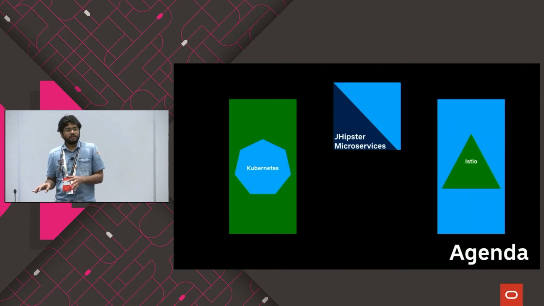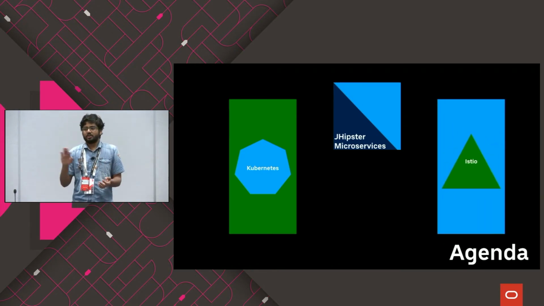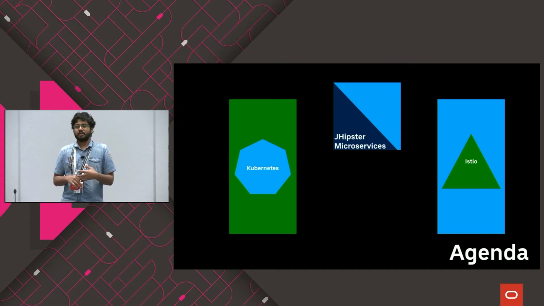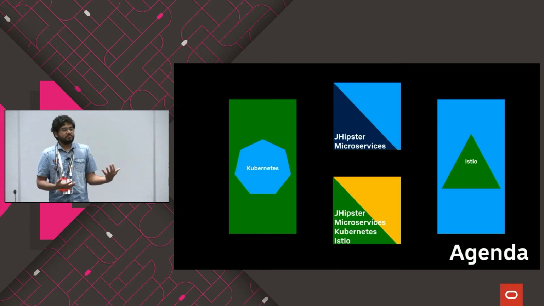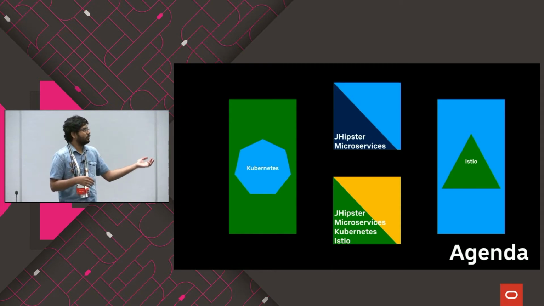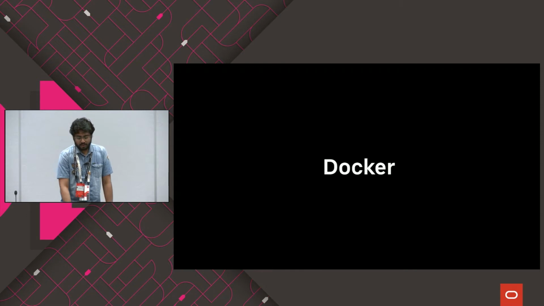Then we slowly migrate to Istio, and why we need Istio. Already using Istio here before? Anybody? A few hands. So I'll get to know more about Istio today. And finally, with the microservices that we generated with JHipster, we'll see how we can push them into the cloud with Kubernetes and Istio, and we'll try accessing those applications. So that's what we're going to do today.